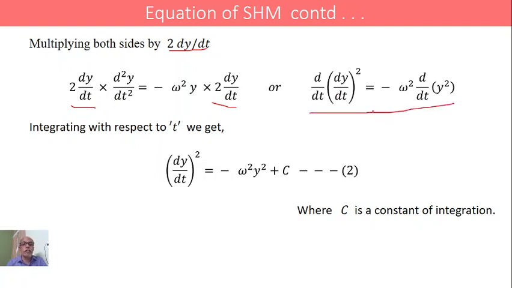Integrating with respect to t, we are now integrating this expression. Integrating, we get dy by dt whole square, that is equal to minus omega square y square plus a constant of integration c. And this is the expression for the velocity. V square equals minus omega square y square plus c.